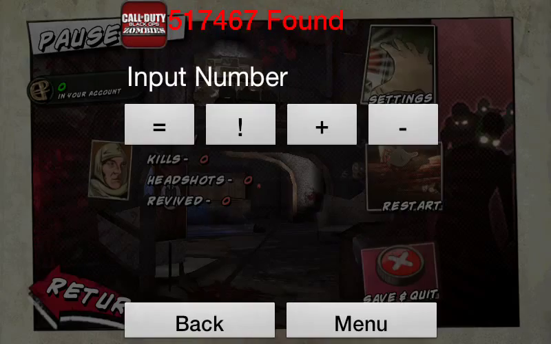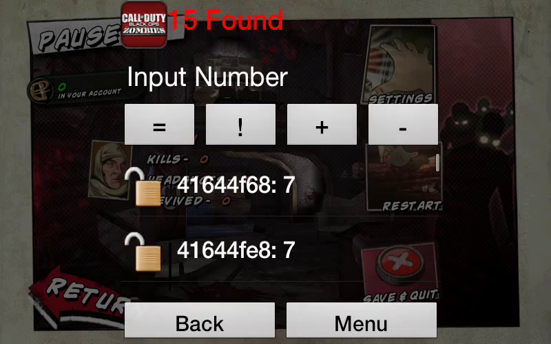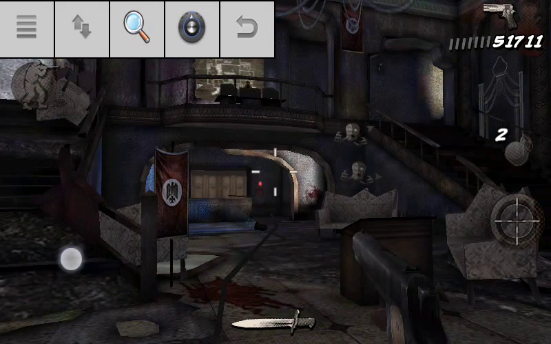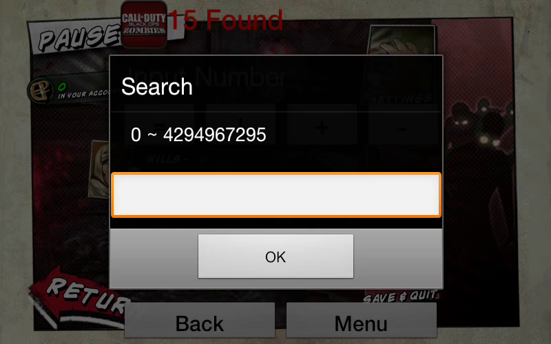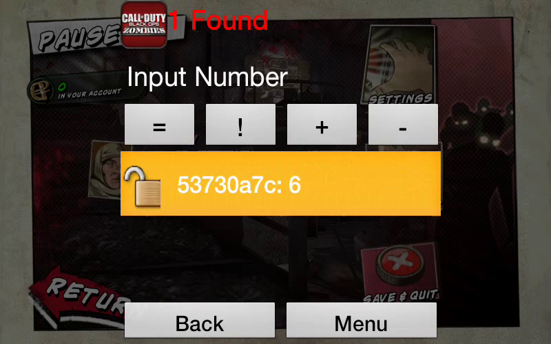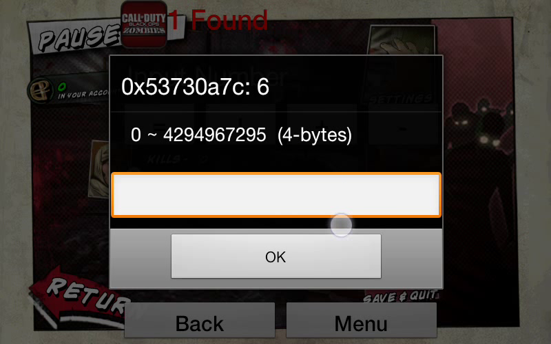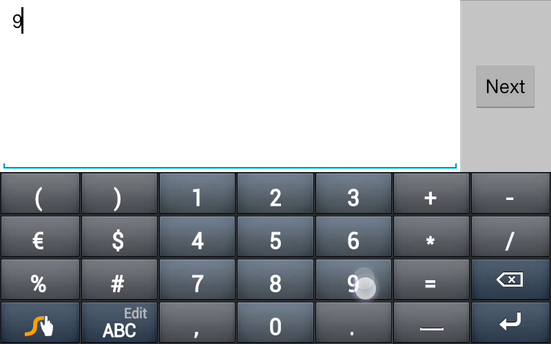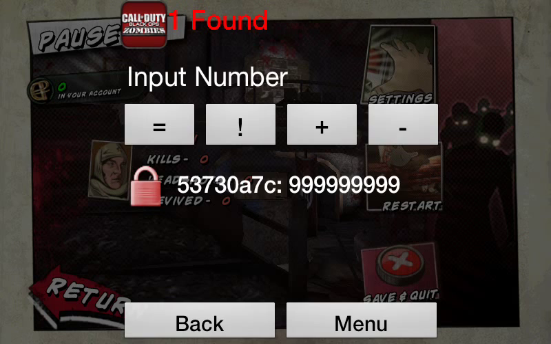Back to the search bar. Input number 7. One more. Search bar. Input number 6. Should come up with only one, which is right here. 4 bytes, as you can see. Type in as many as you want. Click modify. Click the lock.